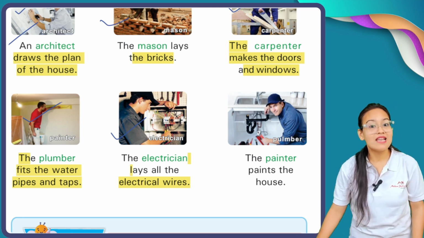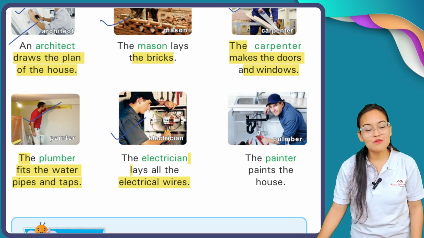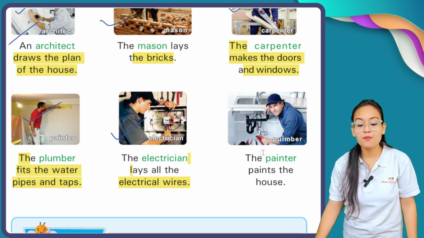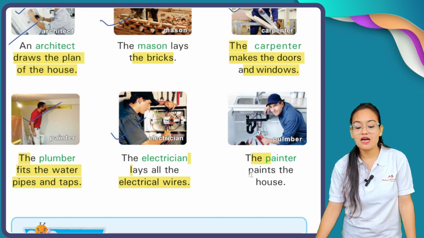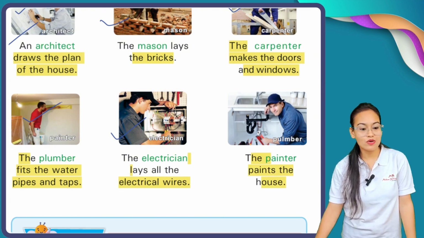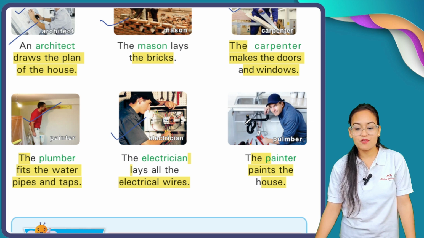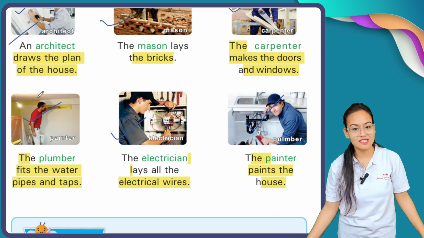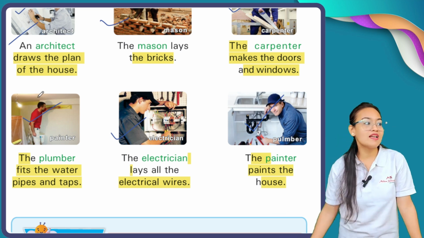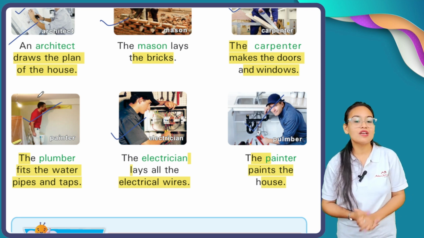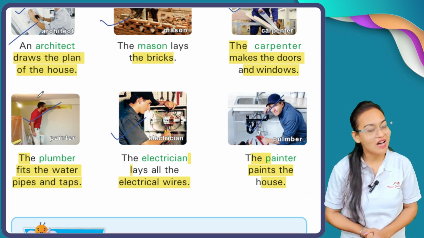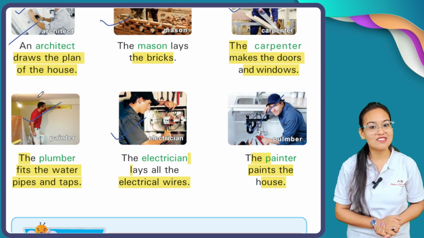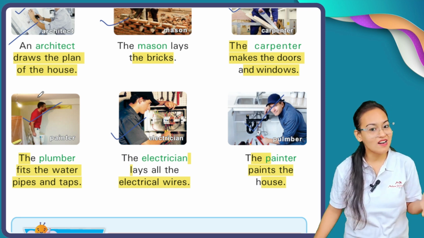And now, last but not the least, comes the role of the painter. Now, who are painters? Painters paint the house. Our house is completed and all the necessary things are done. Now we need to color our house. So here comes the role of the painter. Painters help us to color our houses.